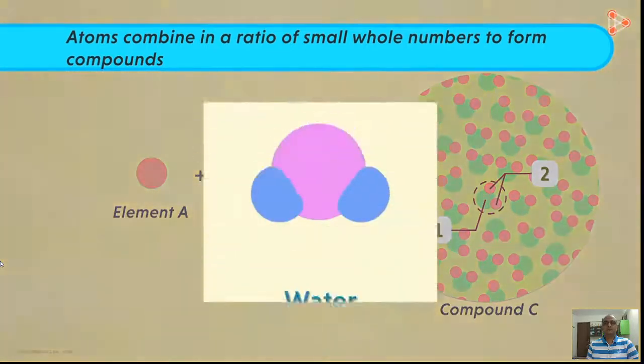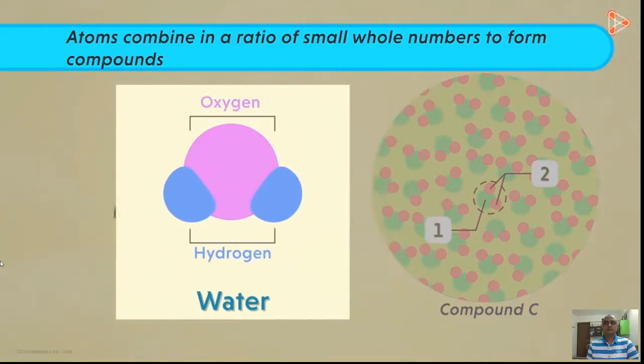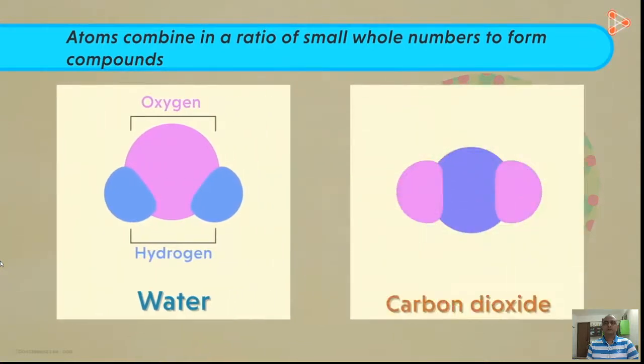In case of water, we always have 2 hydrogen atoms and 1 oxygen atom combining to form 1 unit. In 1 unit of carbon dioxide, we have 1 carbon and 2 oxygen atoms. The same holds true for all compounds. The number of atoms of a particular element in a compound will always be a whole number.